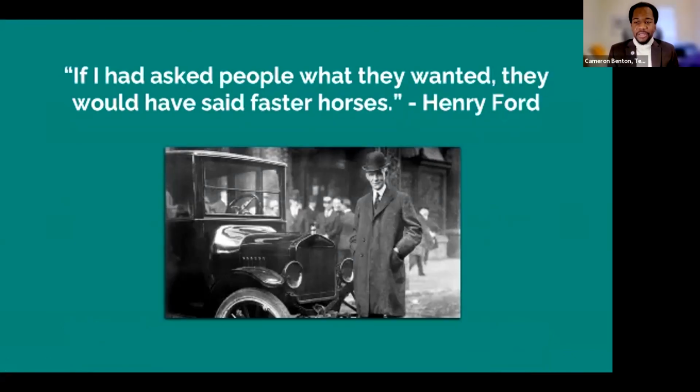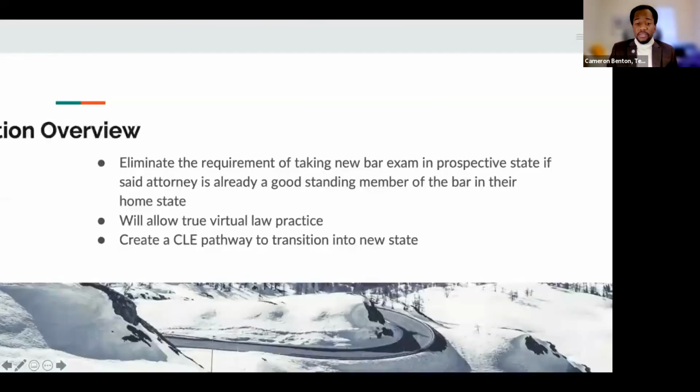So the great car manufacturer Henry Ford has a really famous quote. I'm sure most of y'all have seen it. It says, if I had asked people what they wanted, they would have said they wanted faster horses. This is a great quote, and what he was getting at makes sense in most business applications. But for design thinking, the point is that a solution is supposed to be made with an end user in mind. And when you talk to a lot of prospective attorneys, current attorneys, young attorneys, one of the things that they wish was not in place were some of the limits in terms of their freedom of movement between states and abilities to practice between states.